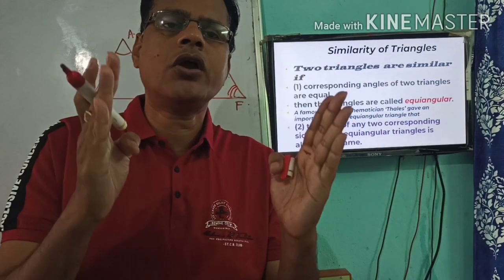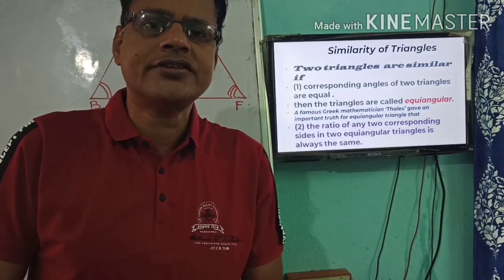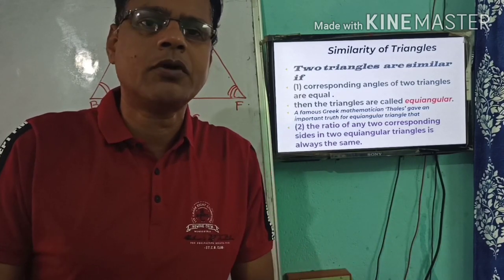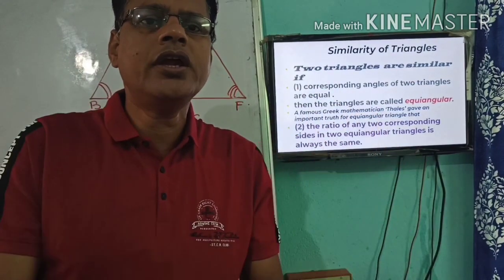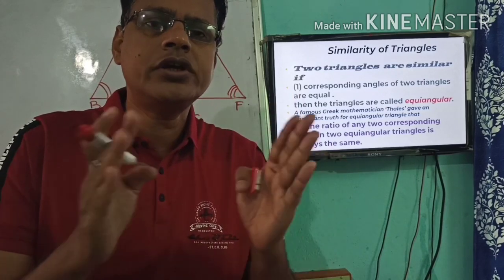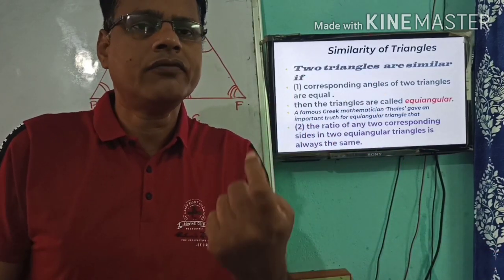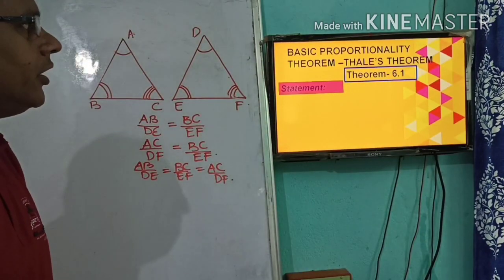This particular theorem deals with the ratio of sides, which in another way we may call proportional, and it is the beginning or basic knowledge to clear the concept or criteria of similar triangles. Therefore, it is known as the Basic Proportionality Theorem.